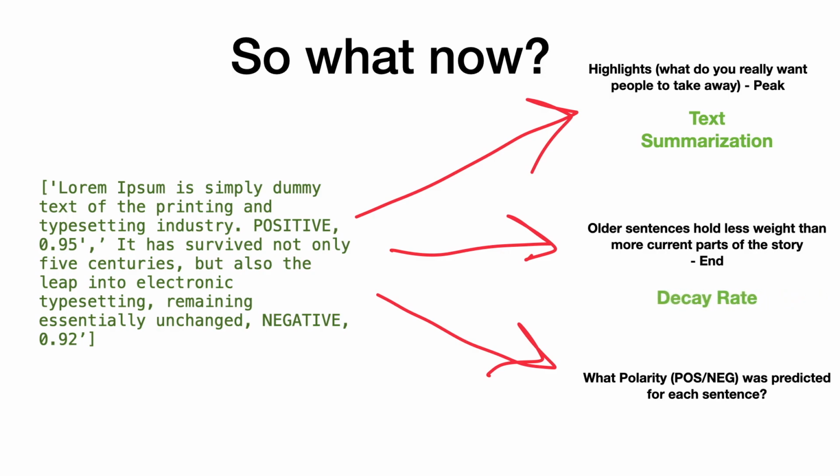The second thing is we need to define some kind of decay rate. As people are reading through things, they're going to forget the beginning of the document and give a lot more attention to the end of the document. And then finally, we're going to need some kind of sentence matrix that helps us understand how each sentence was originally categorized, whether positive or negative in this case. We're not going to worry about neutral.